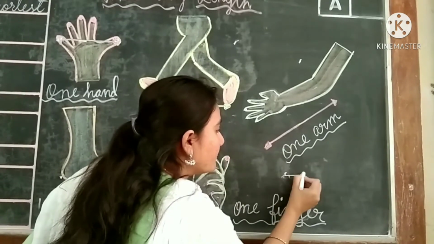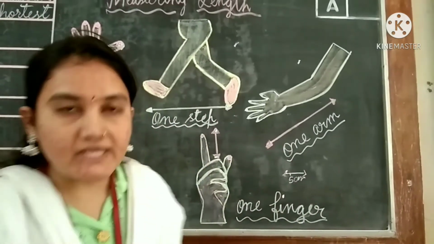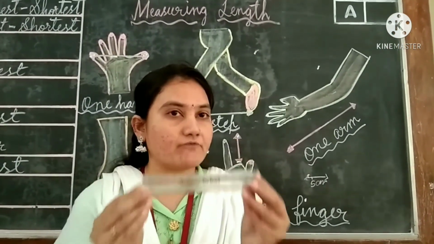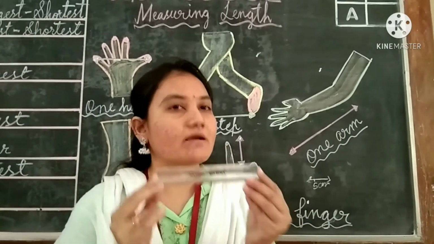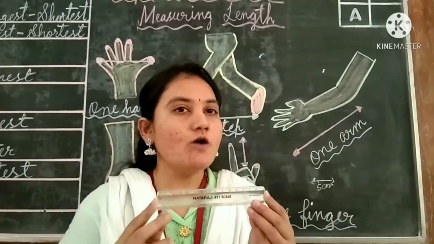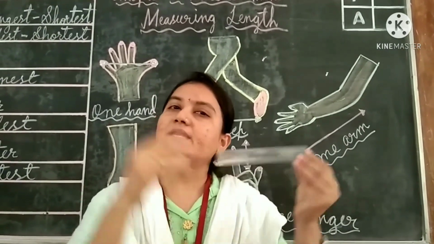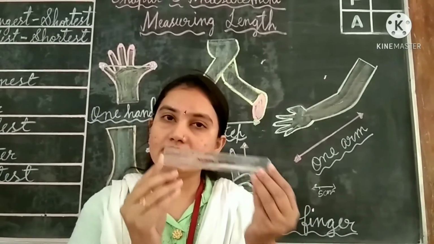Okay, see here. This will be 5 centimeter. Like this, by using your scale, you can go through many centimeters, children. For small scale, only 15 numbers will be there, isn't it? So, 0 to 15 centimeter, you can find any centimeter in this scale. Got it, children?